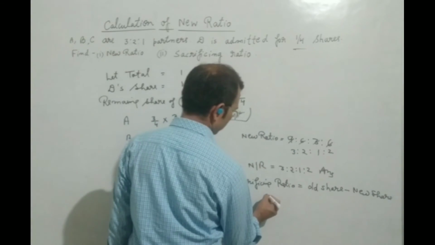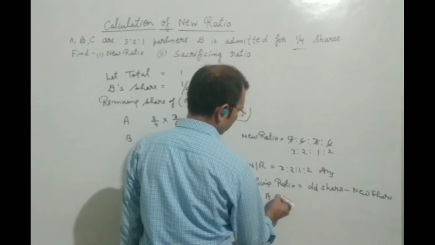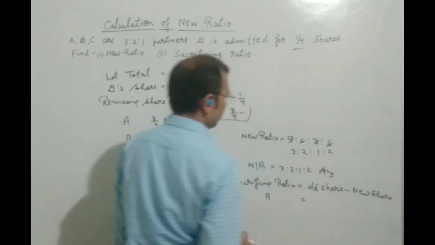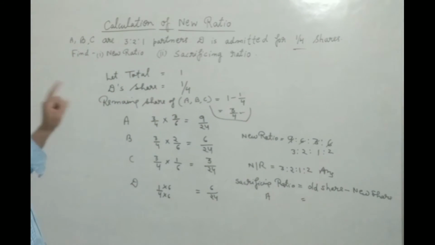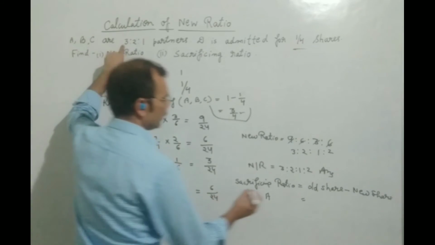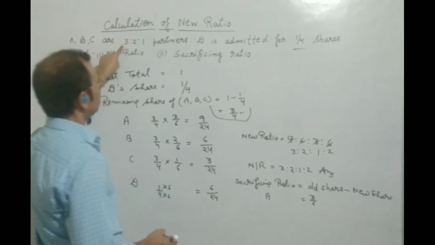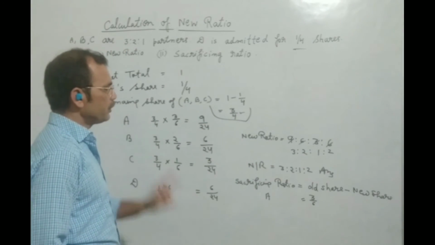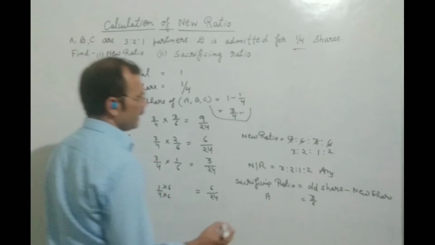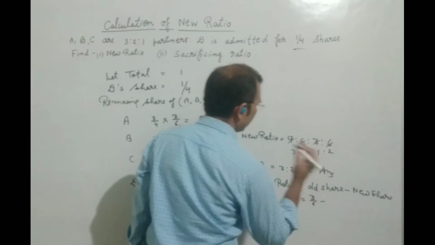So what is the old share of A that you are finding here? 3 by 6. And what is the new share of A? We will put it here.